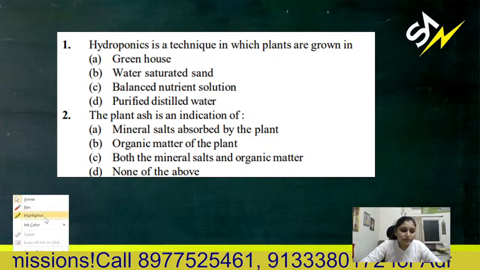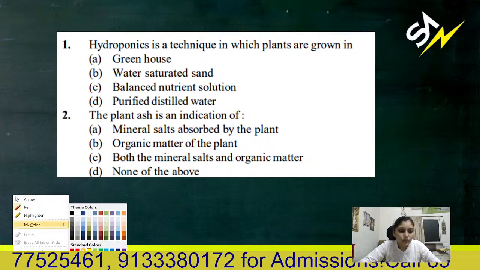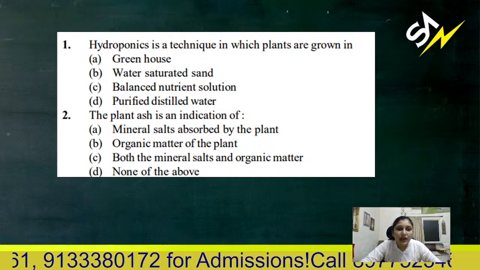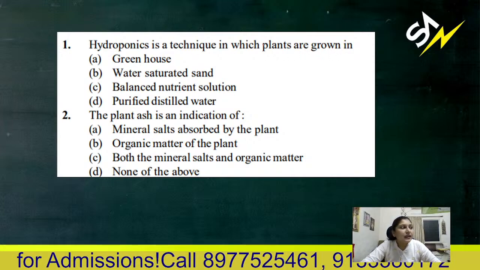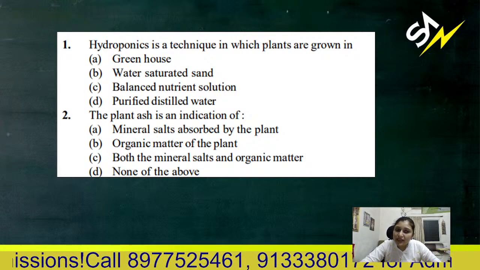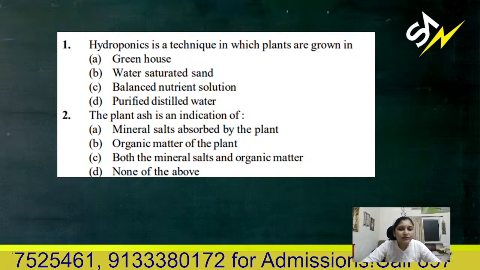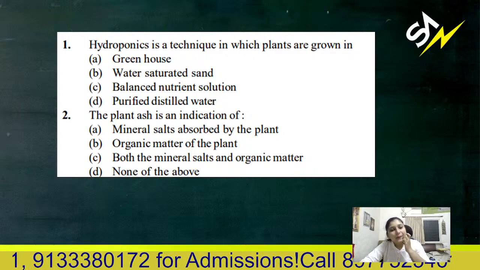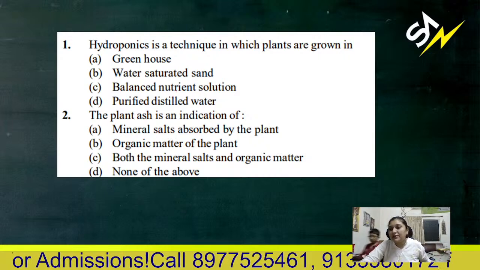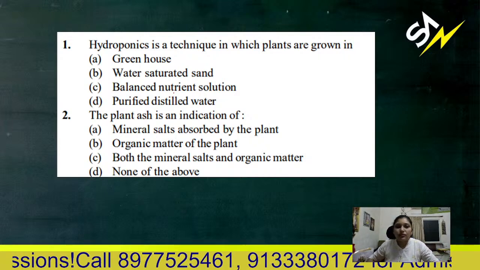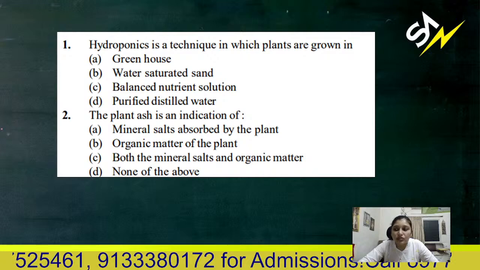First question: hydroponics is a technique in which plants are grown in which condition? A. Greenhouse condition, B. Water saturated sand, C. Balanced nutrient solution, or D. Purified distilled water. If your answer is A, B, C, or D, you need to answer 1A, 1B, 1C, or 1D like that in your chat box.